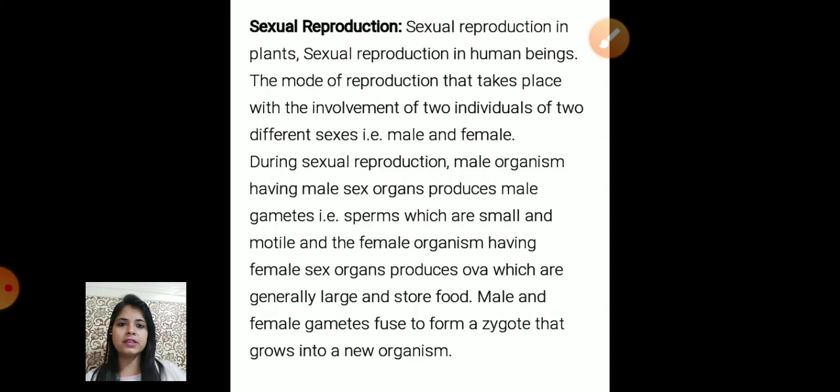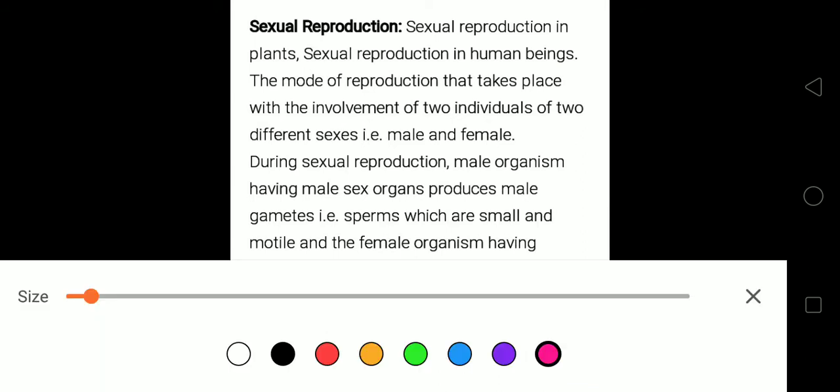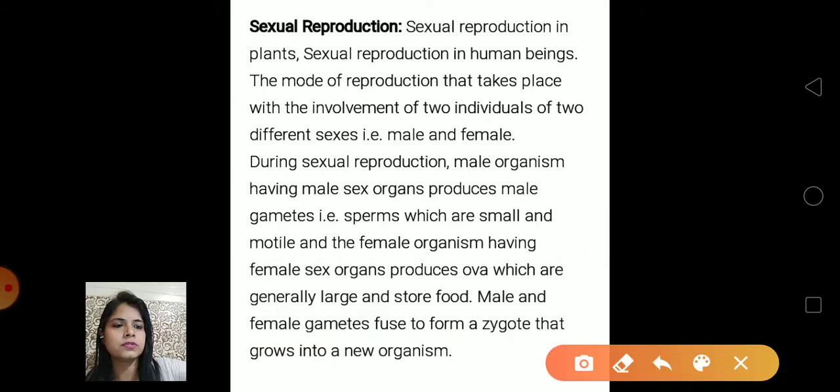So what is sexual reproduction? Sexual reproduction means involvement of two parents. It's the basic difference between asexual reproduction and sexual reproduction. Asexual reproduction is one in which only one parent is involved, and sexual reproduction is one in which two parents are involved. Sexual reproduction in human beings is the mode of reproduction with involvement of two individuals with two different sexes, male and female.